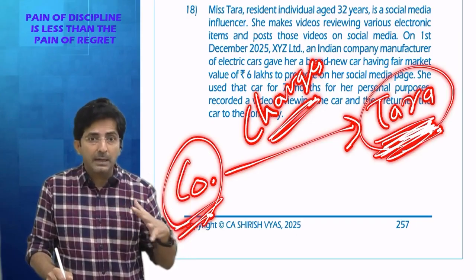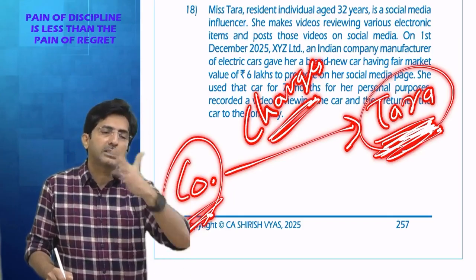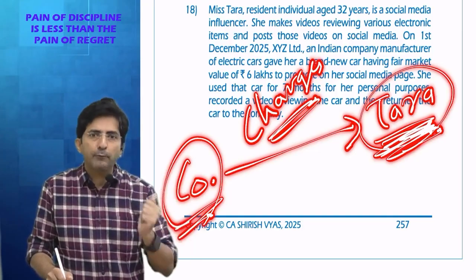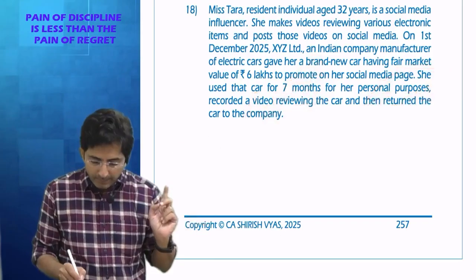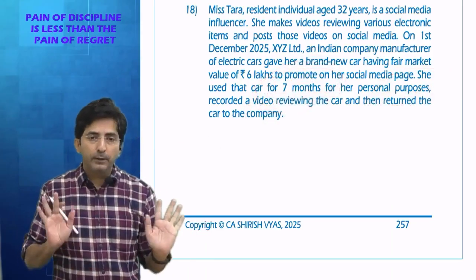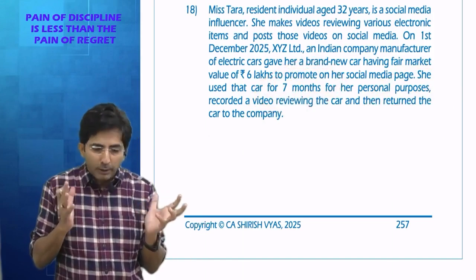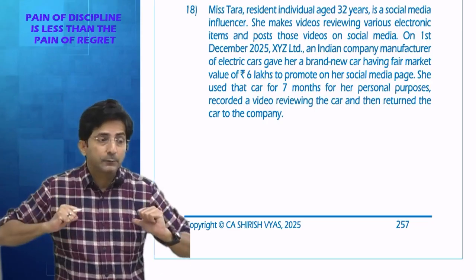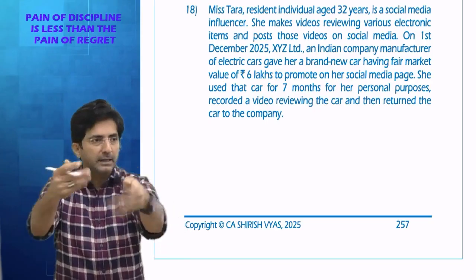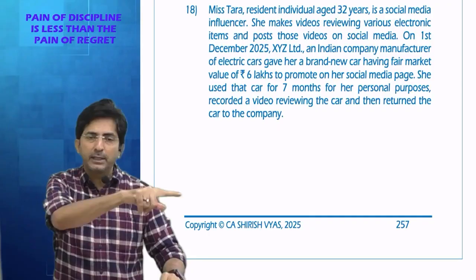So Tara told the company, first I will personally use the car. I will see how the car is. If I really like the car, then I will make a good promotion on my Instagram channel. The company said, okay, you can use the car first. So for 7 months, Tara used the car, and after using it, she was happy. She said, this is a really good car, what an amazing car. Once she was satisfied, she made a video of that car and put it on the Instagram channel. For putting it on the Instagram channel, she is getting an advertisement amount.